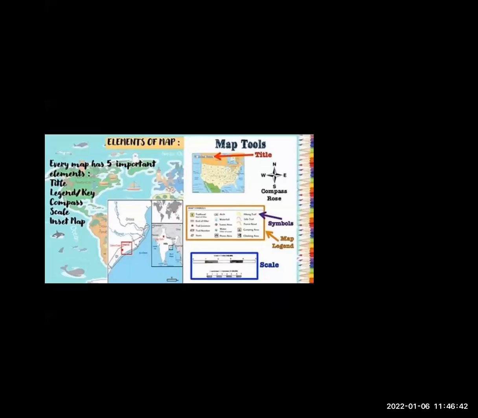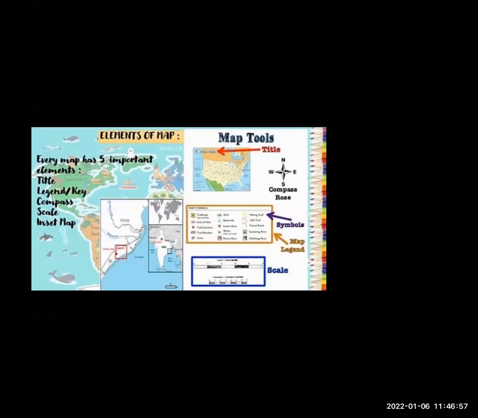So first one is the title. The title tells you the purpose of the map. Here you can see the name of the country is given, the United States. This is the heading of the map, which means the title is given.